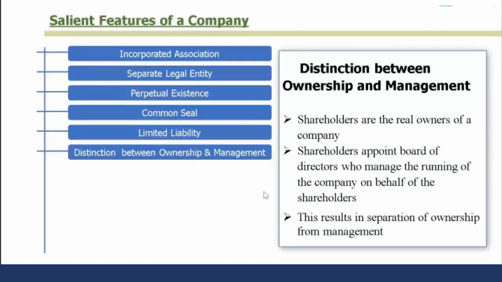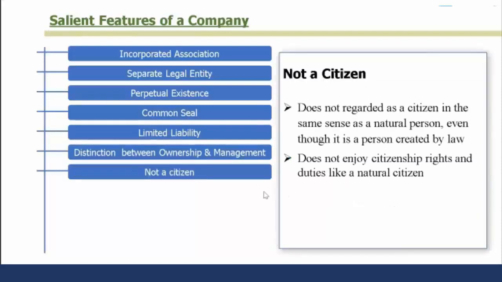There is a distinction between ownership and management. Shareholders are the real owners of a company, but they may not possess all the skill sets required to run the company. Because of that, shareholders appoint a board of directors who manage the running of the company on behalf of the shareholders. This process of appointing the board of directors results in separating the ownership from the management. The company is not a citizen. It is not regarded as a citizen in the same sense as a natural person, even though it's a person created by law. It does not enjoy the citizenship rights and duties like a natural person.